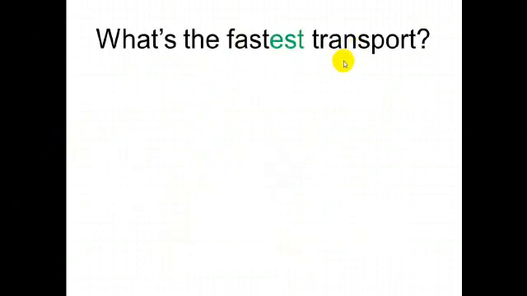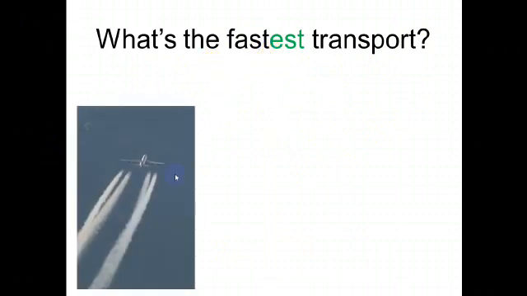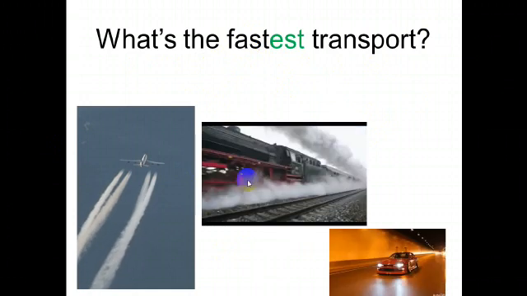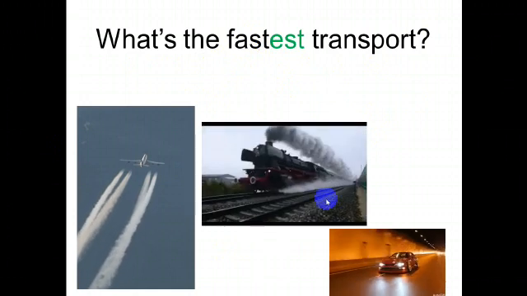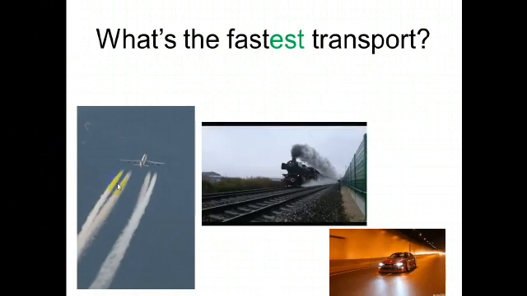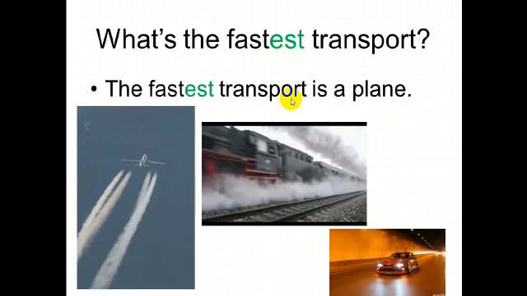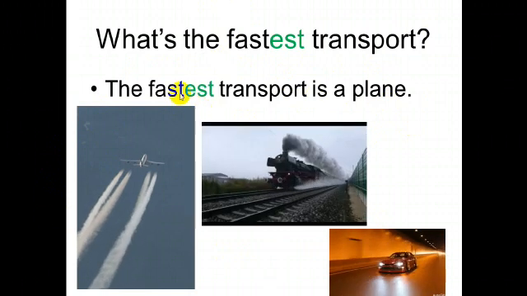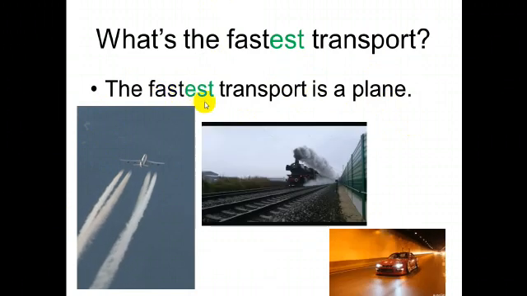What is the fastest transport? What is the meaning of transport? وسائل النقل. Okay, fast. We make the superlative adjective from it by adding est and we put the: the fastest. Let's see. A plane, a train, a car. What's the fastest transport? Yes, a plane. The fastest transport is a plane. Okay, so we add est to the adjective fast.